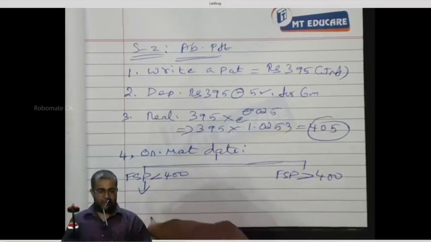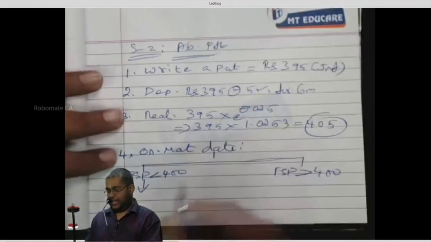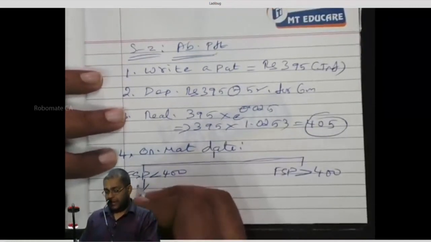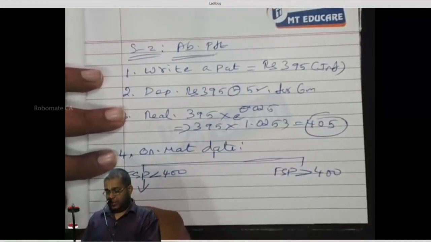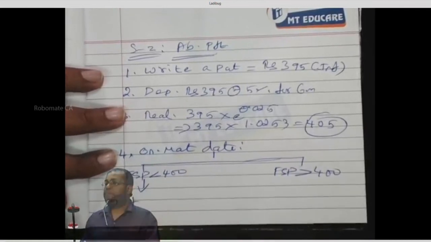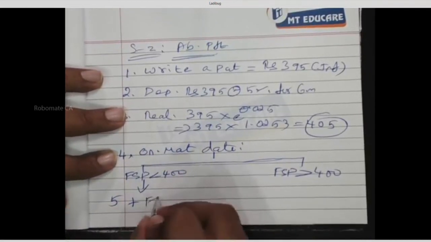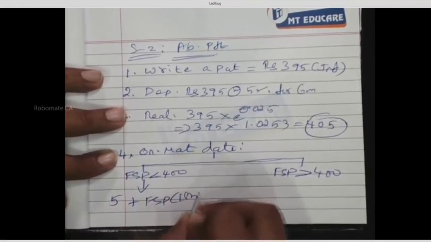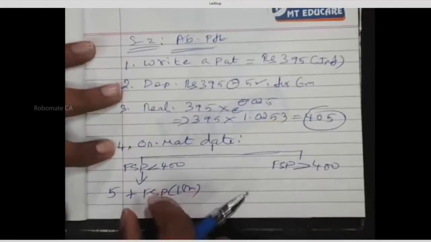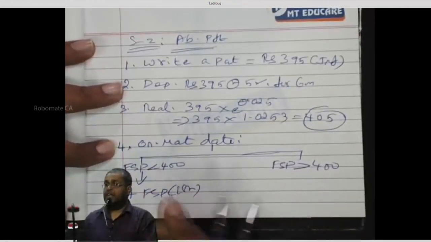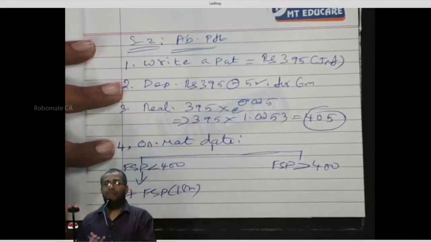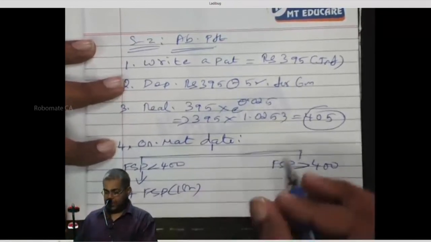Again put a down mark and write, our profit is, what is our profit here? 5 rupees plus FSP of 1 share. Our profit is 5 rupees plus FSP of 1 share. Company closed, what is my profit? Minimum 5, plus the FSP of 1 share.